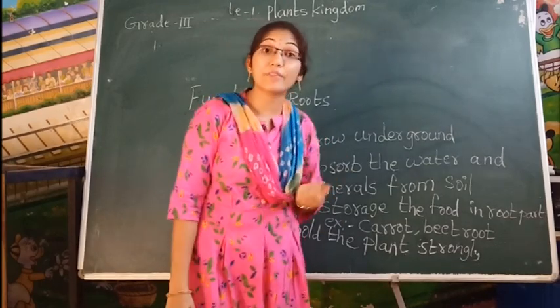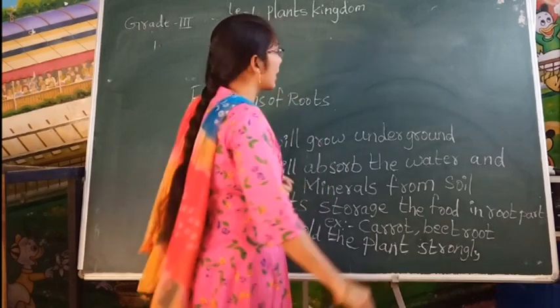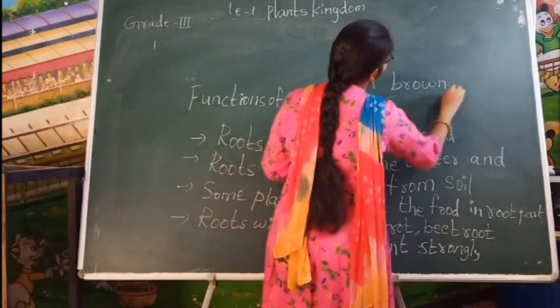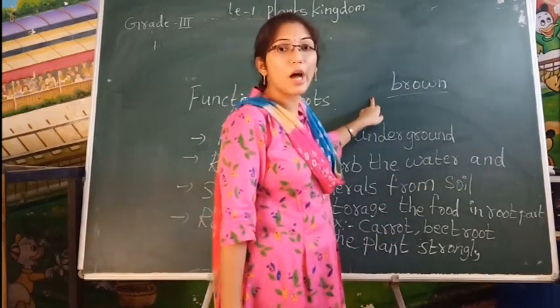And what is the color of the root, children? Brown color. What is the color of the root? Brown color. So color of the root is brown color.